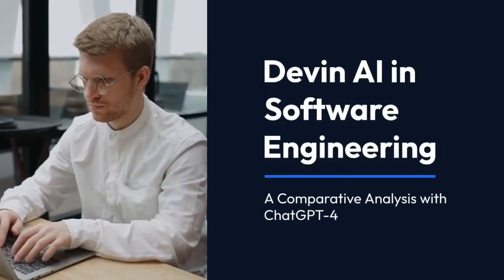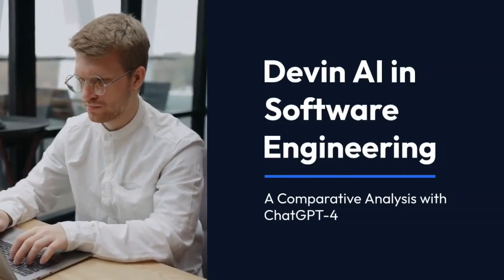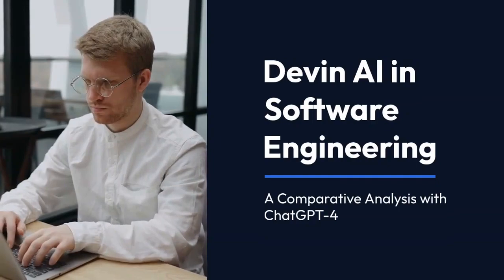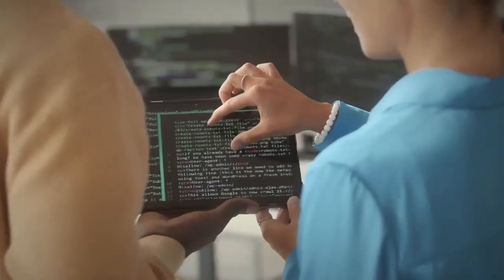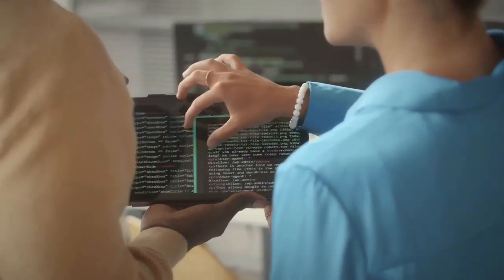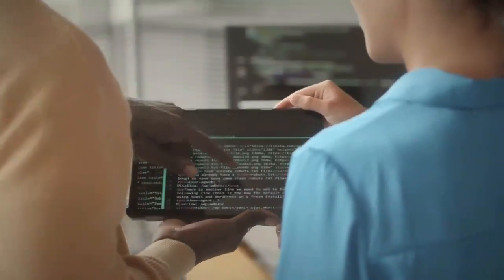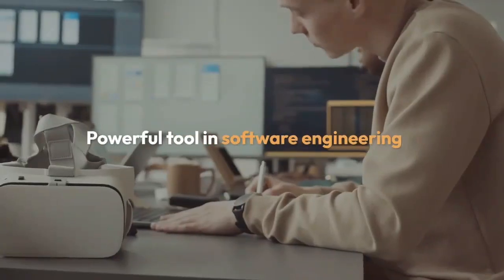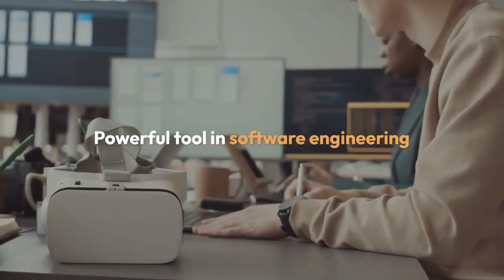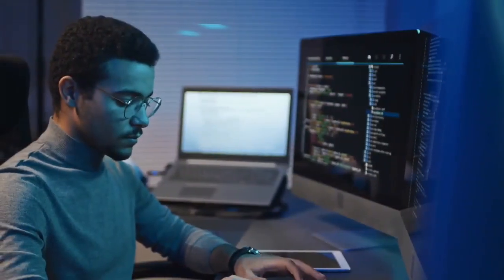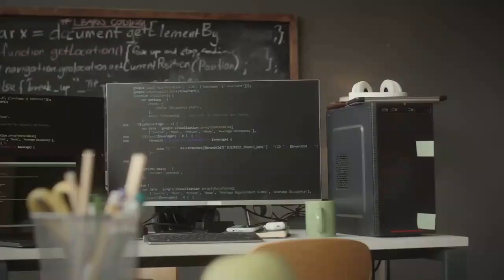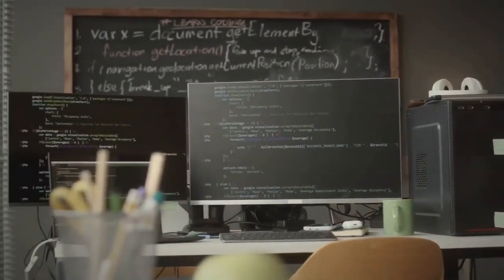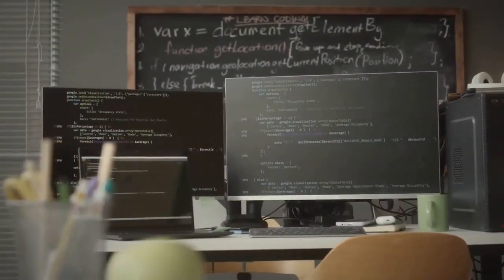Welcome to our exploration of Devin AI in software engineering and a comparative analysis with ChatGPT-4. Devin AI plays a crucial role in software engineering, and we'll be comparing its features and capabilities with ChatGPT-4, another popular AI model. Devin AI is a powerful tool in software engineering, offering core functionalities such as code generation, bug detection, and code optimization. Its advanced features make it a valuable asset for developers and engineers.